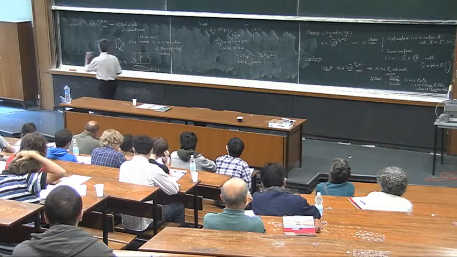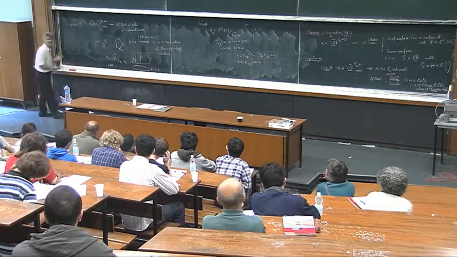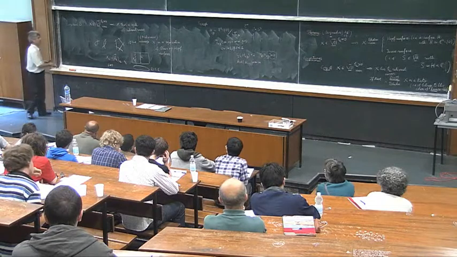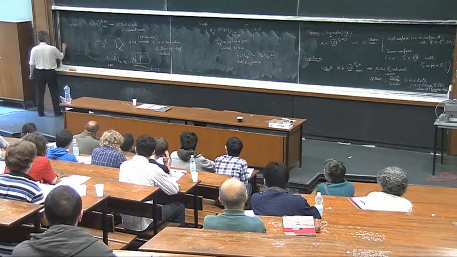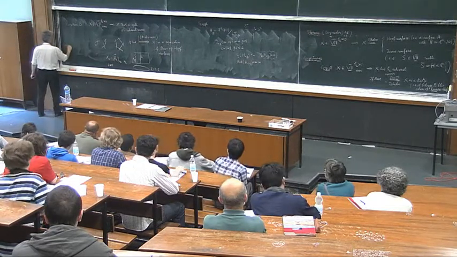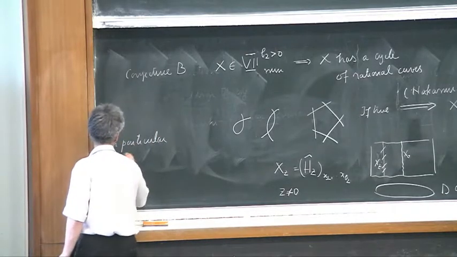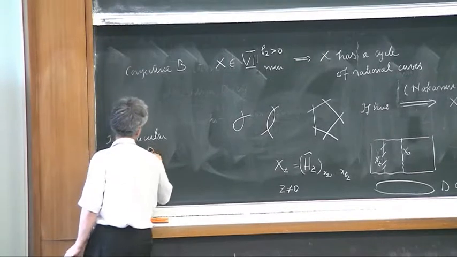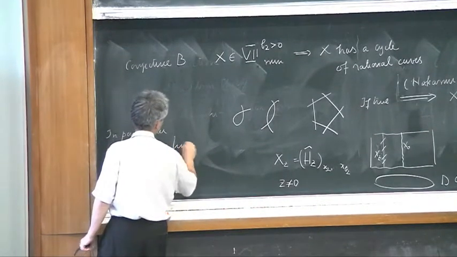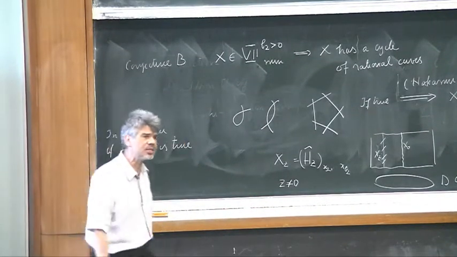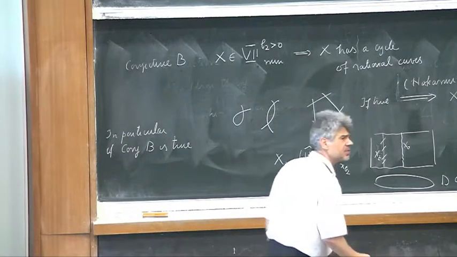And this would be very interesting and important for the topologists, because in particular, if conjecture B is true, then we have the smooth classification of the surfaces in this class.